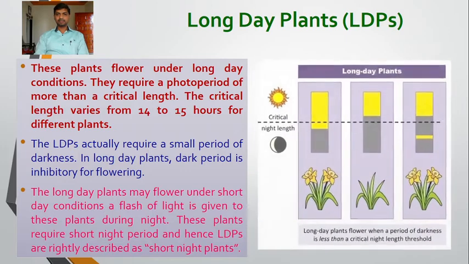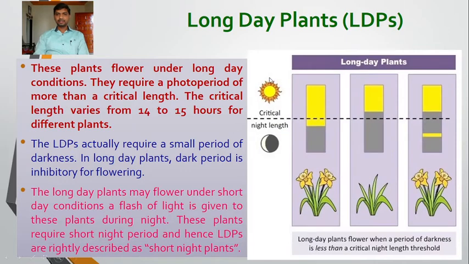So here in this figure we can see this is the light period given and this one is the dark period. If we provide a long light period, more than 12 hours, 14 to 15 hours, and a short dark period, then these plants can flower.